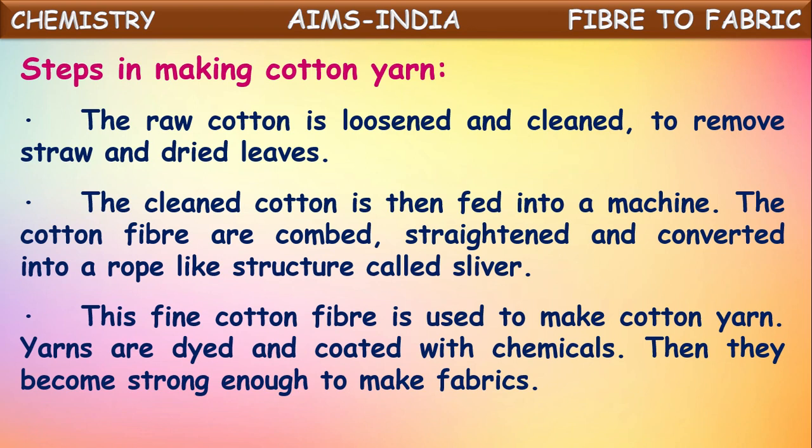So after cleaning and straightening, this cotton fiber is used for making cotton yarn. Yarns are dyed and coated with chemicals. Then they become strong enough to make the fabrics. So what's happening here? First they are cleaned, then they are combed, straightened, and converted into a rope-like structure called sliver. This fine cotton fiber is used to make cotton yarn. This cotton yarn is then dyed and coated with certain chemicals, and by coating with the chemicals, they become strong enough to make the fabrics.